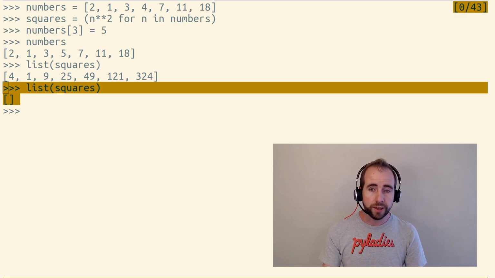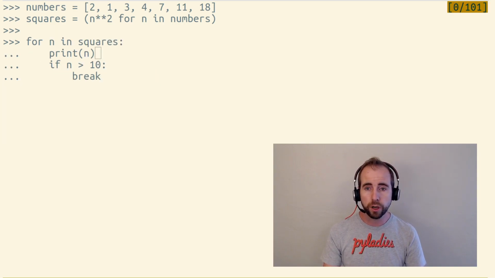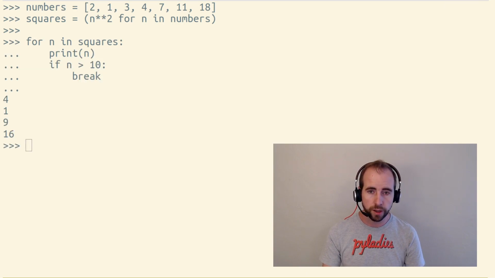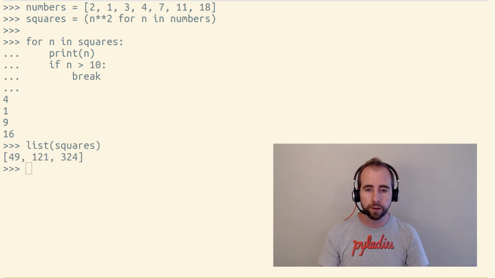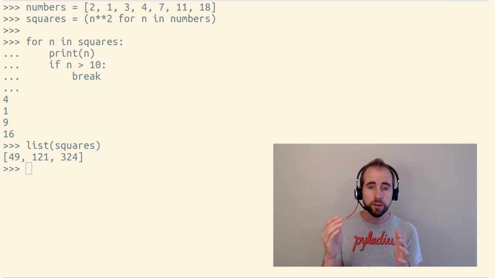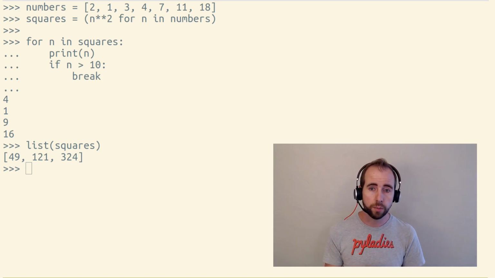Here we've fully exhausted a generator, meaning we've consumed all the items within it, but you don't have to do that when you loop over them. If we were to start looping over a generator object, and then we stopped when some condition was met, if we then started looping again, we would start up where we left off. So generators generate values as you loop over them. And generator expressions give us back new generator objects.